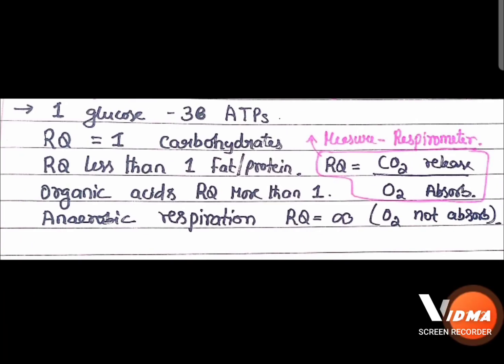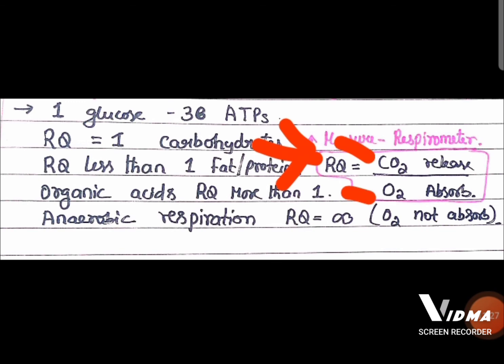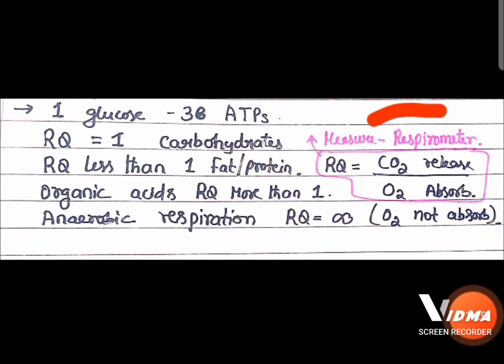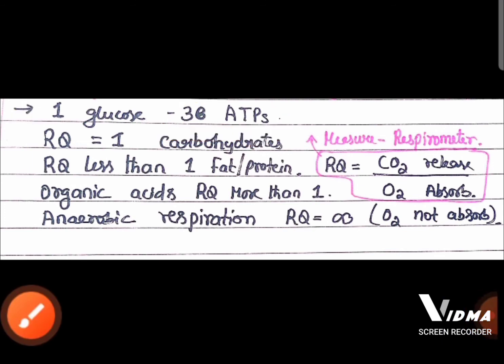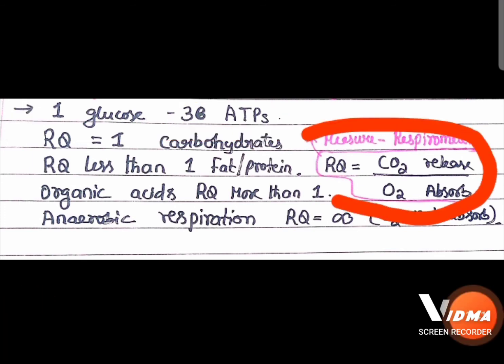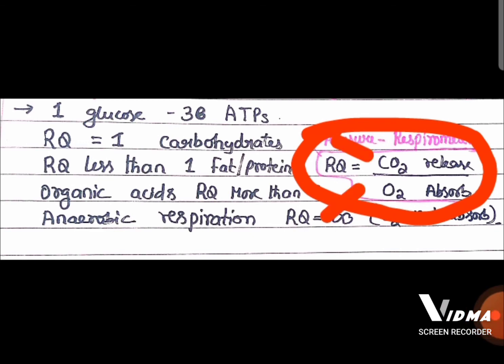Now we know that the respiratory quotient is carbon dioxide released divided by oxygen absorbed. Respiratory quotient is measured by a respirometer. Remember, respirometer. And one glucose by complete oxidation produces 38 ATPs. When you calculate the RQ value for carbohydrate, the carbon dioxide released is 6 and the oxygen absorbed is 6.